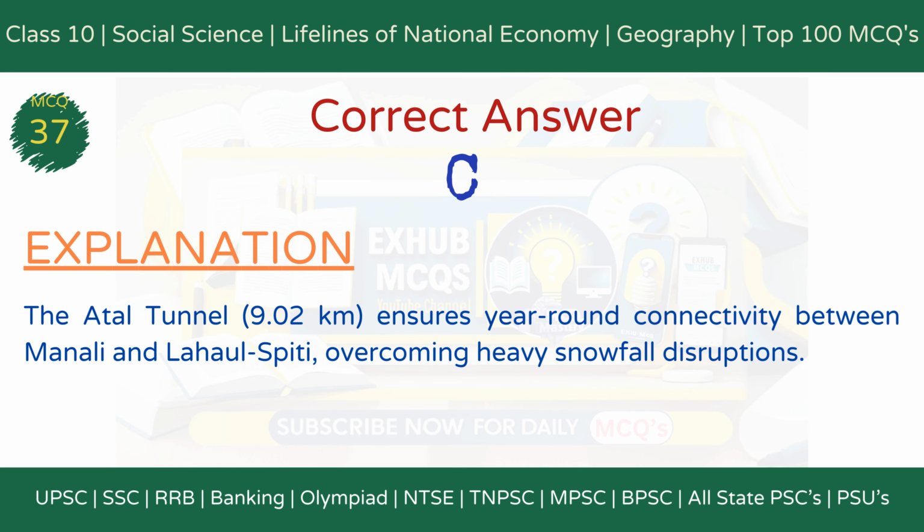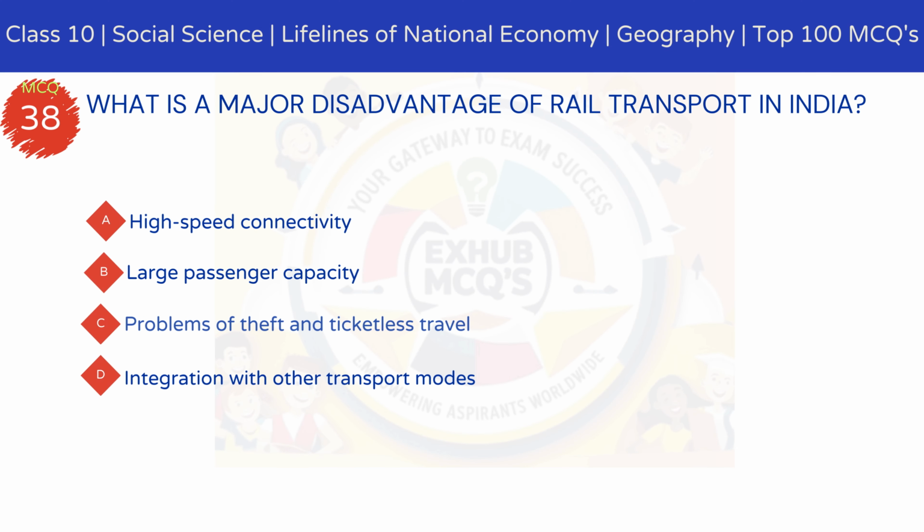The correct answer is option C. It ensures year-round connectivity between Manali and Lahaul Spiti. Explanation: The Atal Tunnel, 9.02 kilometers long, ensures year-round connectivity, overcoming heavy snowfall disruptions that previously cut off Lahaul Spiti from the rest of India.